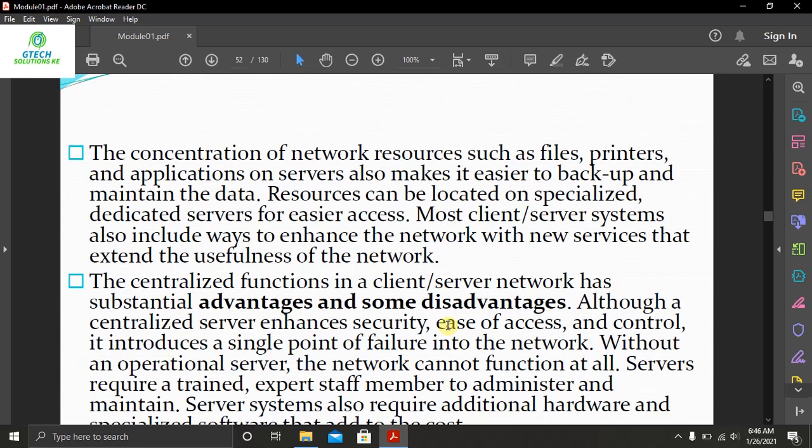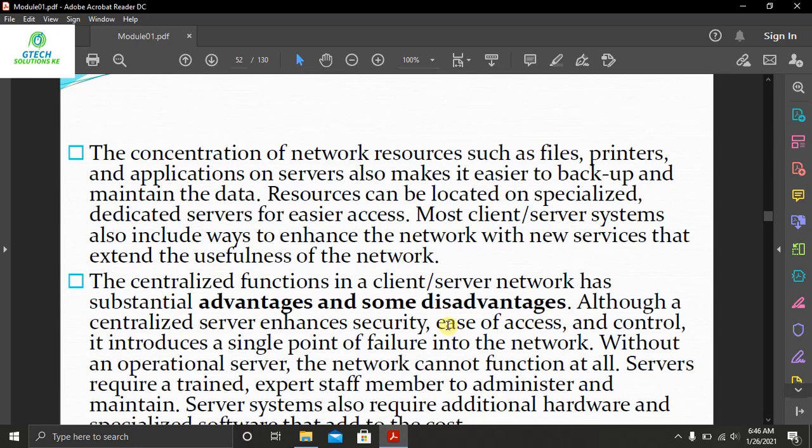So for example, in this case we are saying that there are several advantages and disadvantages. Inside of advantages, we are saying that it increases the security and makes sure that everything is controlled well. But on the other side, in case of a server failure, for example, if the servers of YouTube failed today, it means that the whole world will not be watching their videos. So that is one of the disastrous parts of it.